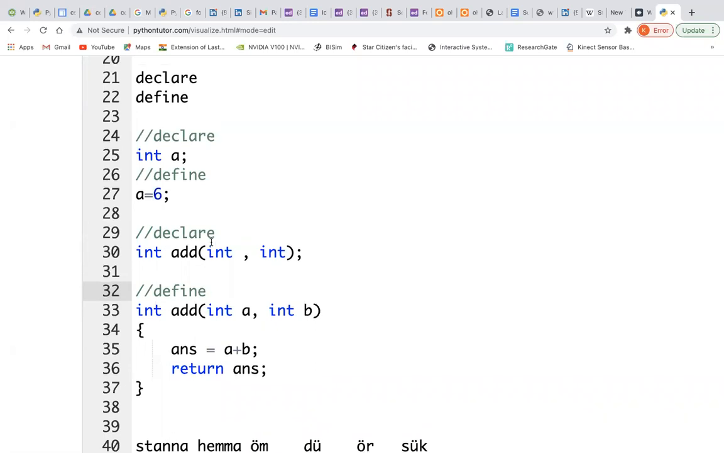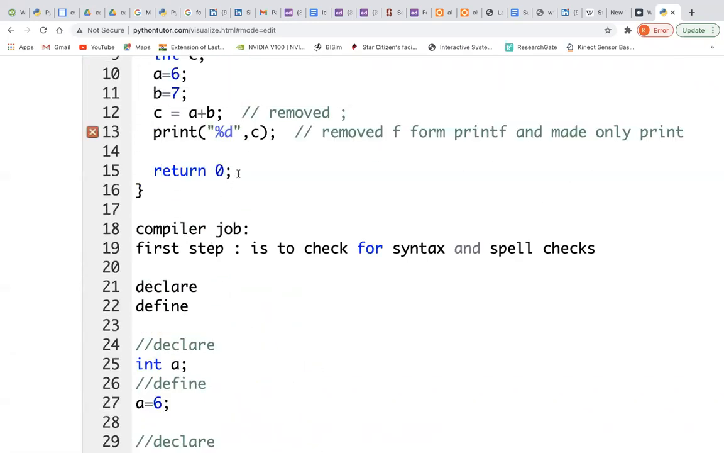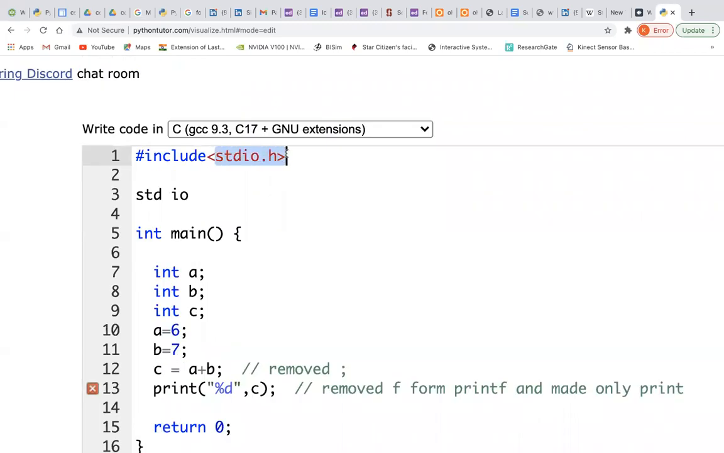I will ask you one question. Now you will understand what a header file is. There are differences between the header files. Now I will tell you what a header file is. All the predefined header files will contain the declarations, not definitions.